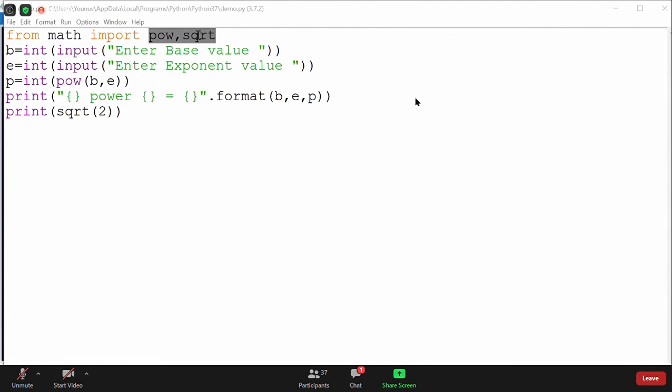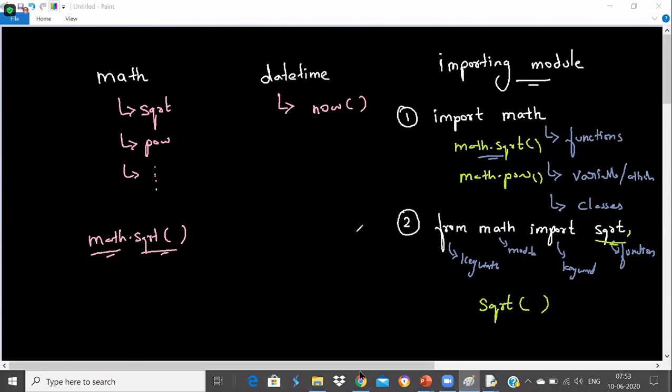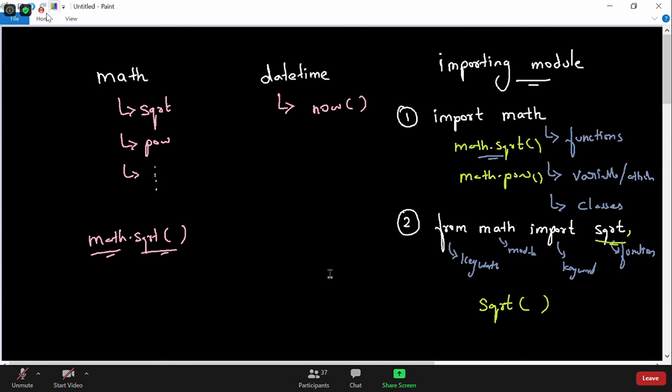Why is sqrt not purple color? Very good question. There we used import math, importing the entire math module. So the question is whether in that case we only import math and will not use it. First let me answer Satyam's question. Satyam, power became purple color because power is not only a function available in, see, there are two categories I told you. One is the math module and the datetime module. Do you also remember that we talked about the built-in module?